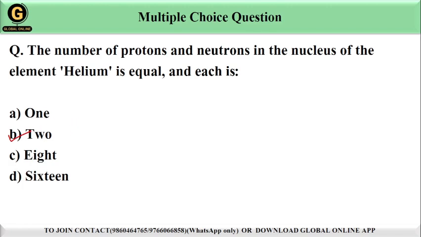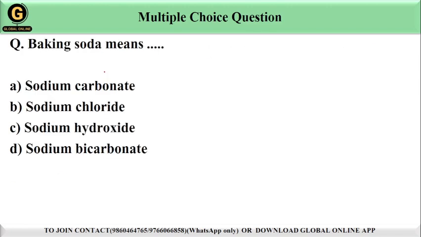Next question is, baking soda means dash dash. We have options here: sodium carbonate, sodium chloride, sodium hydroxide and sodium bicarbonate. The correct answer is option D, sodium bicarbonate, because baking soda is chemically known as sodium bicarbonate, that is NaHCO3. It is commonly used in baking as a leavening agent and also has various household applications. So the correct answer will be option D.